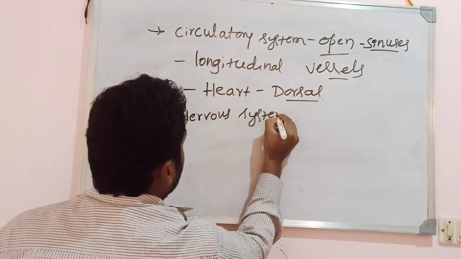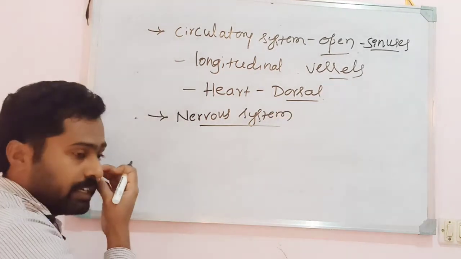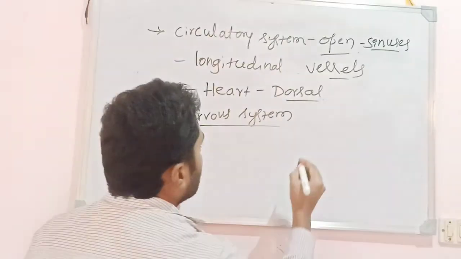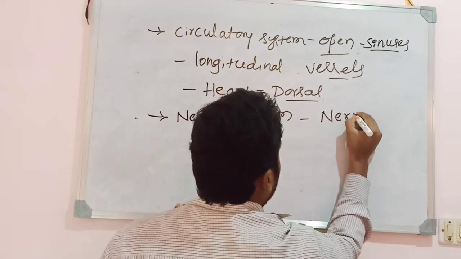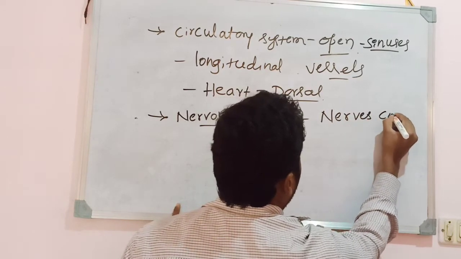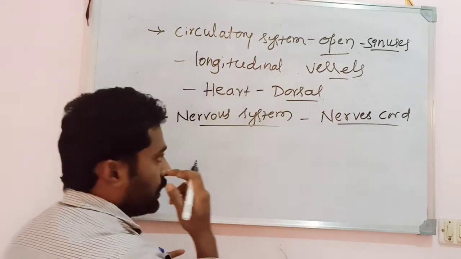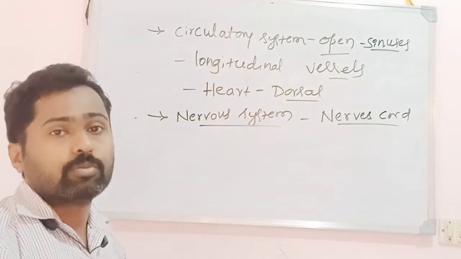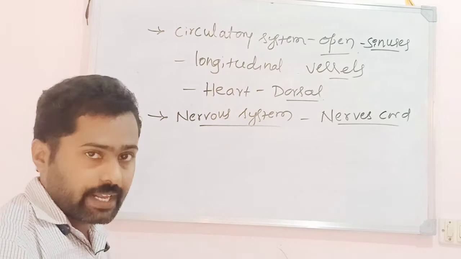The nervous system shows both the chordate nature as well as the non-chordate nature. It is showing a nerve cord. The presence of a dorsal tubular nerve cord is a character of a chordate.